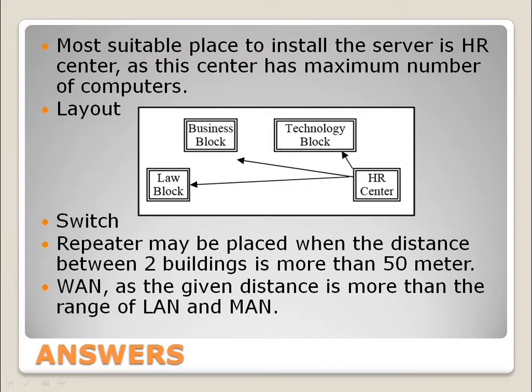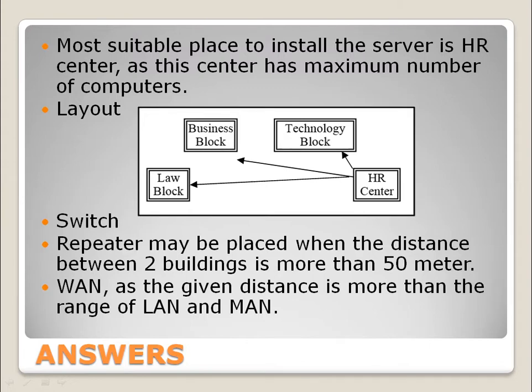Now next question was asking you to give the position of repeater. Repeater is a device that amplifies the network signal and moves it forward. So as a general thumb rule, we place the repeater device between two buildings where the distance is more than 50 meters. And you must know that the repeater will be placed between the blocks.